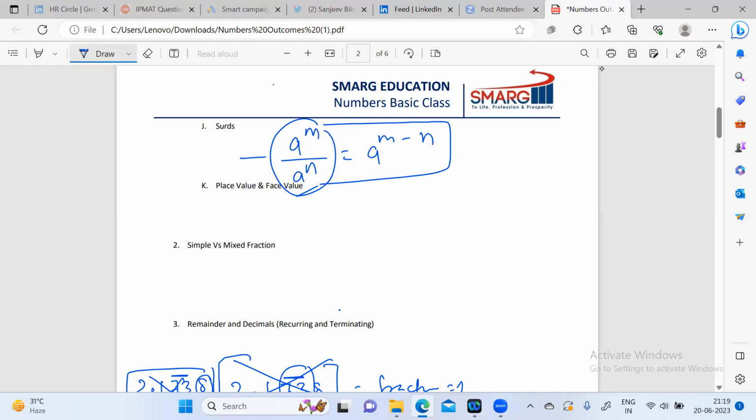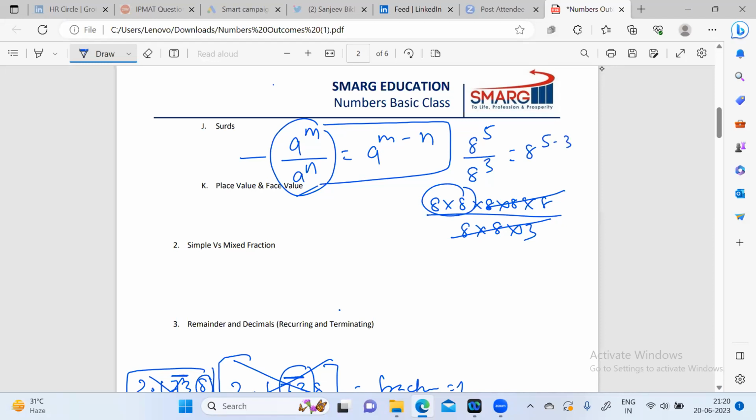It is self-proof. Like if we are writing 8 to the power 5 divided by 8 to the power 3, basically what we are doing here is multiplying 8 five times, and in the denominator we are multiplying 8 three times. So of course these 3 times and 3 times will get cancelled, and 5 minus 3 times will be left over. That's why when divided, power gets subtracted, 5 minus 3.